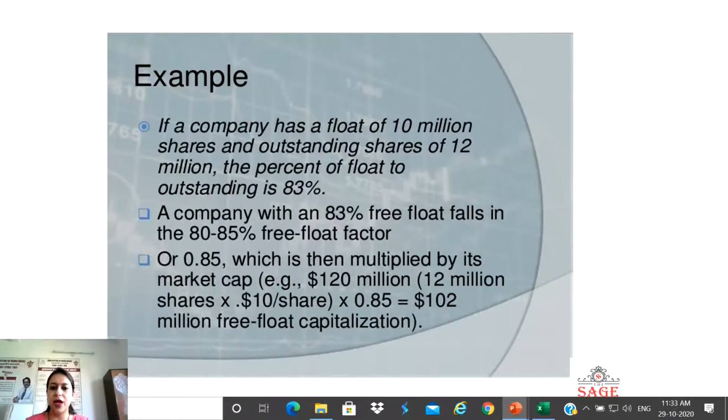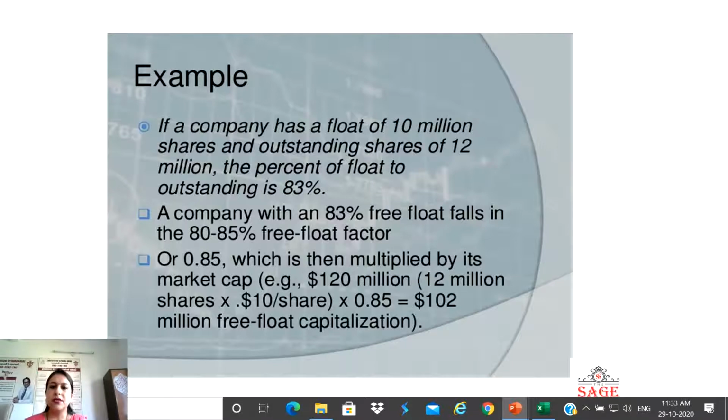Now see the example of how you would calculate the free float market capitalization. If a company has a float of 10 million shares, meaning these 10 million shares are actively traded in the market, and total outstanding shares of 12 million, which includes those categories that are excluded from the 10 million.